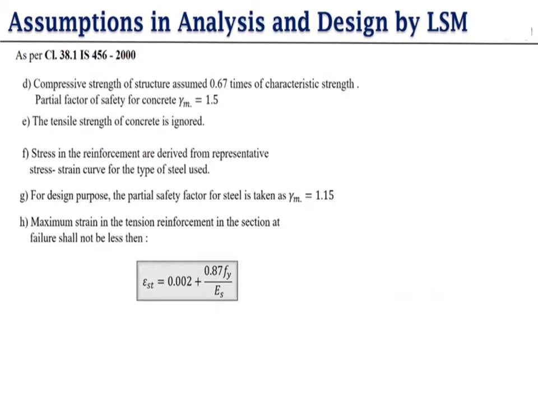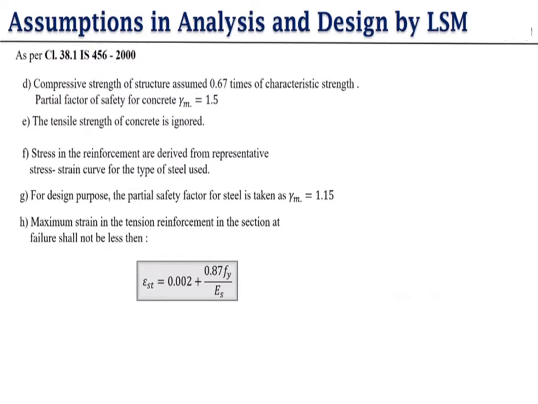Stress in the reinforcement is derived from the representative stress strain curve for the type of steel used. For design purposes, the partial factor of safety for steel is taken as 1.15. Here we take 1.5 for concrete and here we take 1.15 for steel. Why does this difference occur? Because steel is made in industries and in industry we take every precaution for making the steel. That's why the partial factor of safety is less than for concrete.